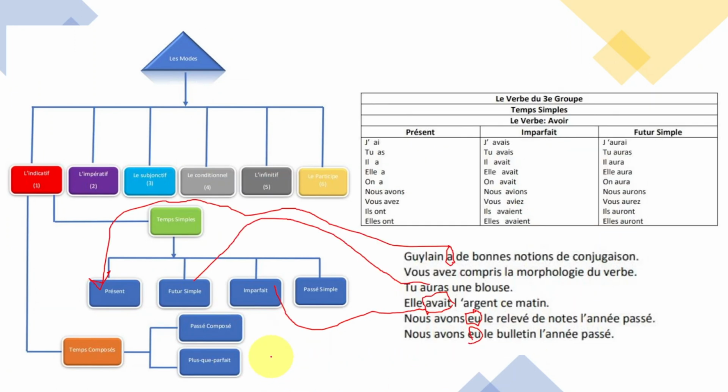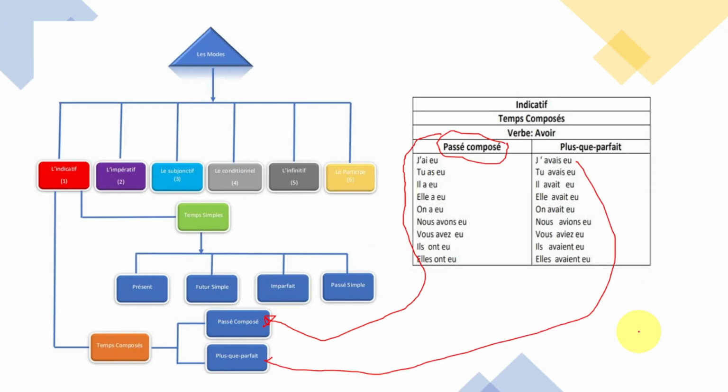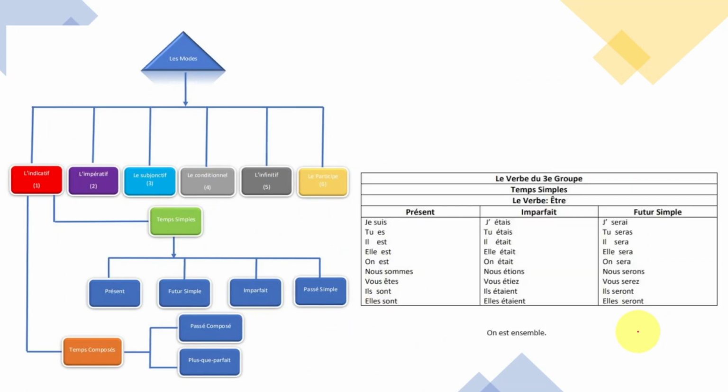Now, j'avais eu. It's coming from right here. And when I go back, see what I'm talking about? Nous avons eu le bulletin l'année passée. Nous avons eu le relevé des notes l'année passée. Okay? You have to be careful. Now, this is part of verbe être.